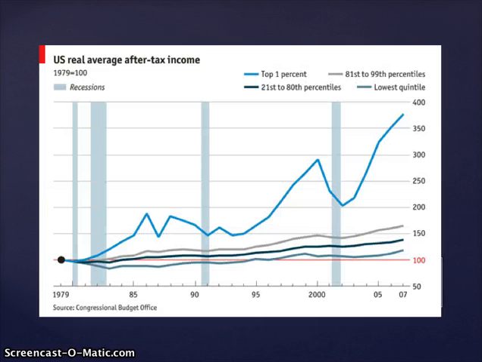We can see that in the United States, and this comes from the Congressional Budget Office, there have been some fluctuations in overall average after-tax income, and with recessions, the relative downturns and the spikes in relative wealth of individuals in relation to one another.